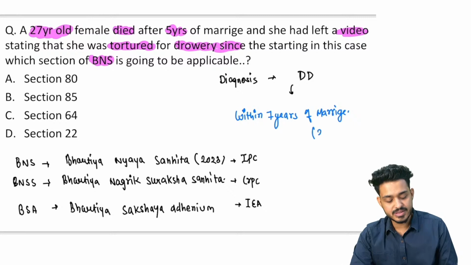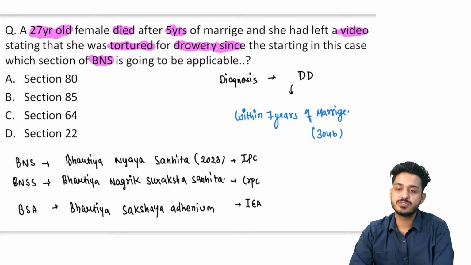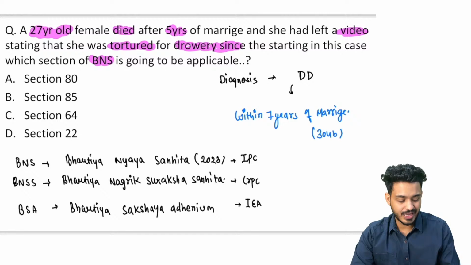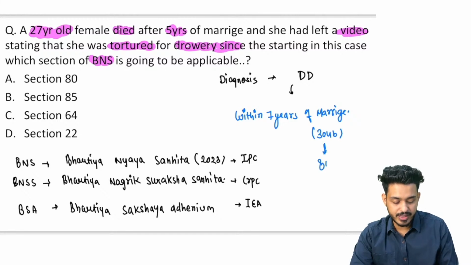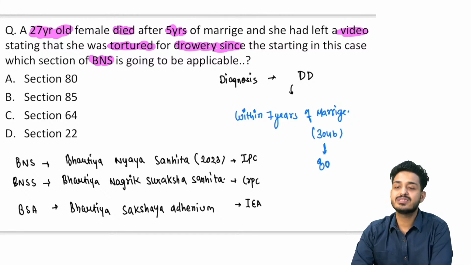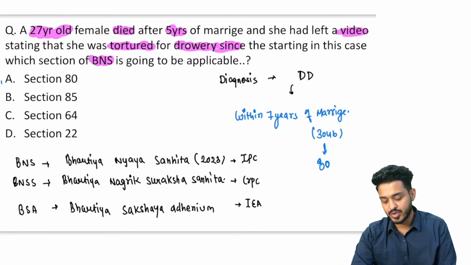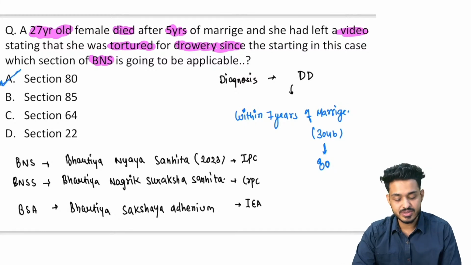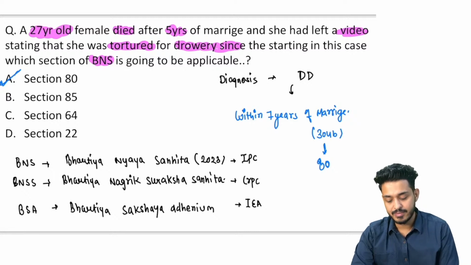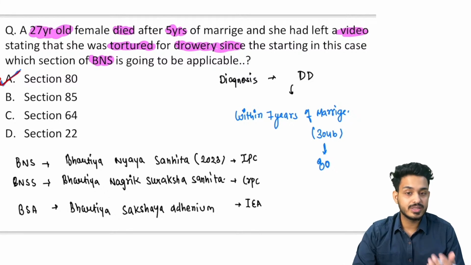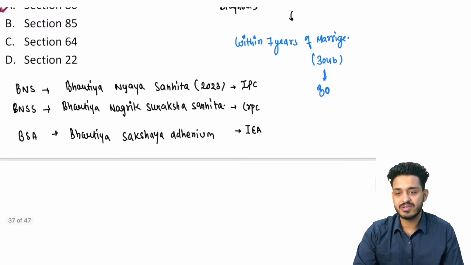And earlier the IPC section was 304B, right? 304B thi, and now it has changed to what? Now we are having BNS, and the BNS for dowry death is going to be 80. That you have to remember. This is going to be BNS number 80. BNS number 80 is for dowry death. Dowry death is a different thing and the case is different, right? If someone is dying, there will be a different section. Otherwise, if someone is not dying, there will be a different section, right?